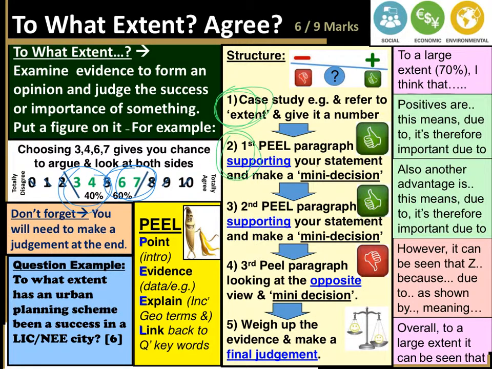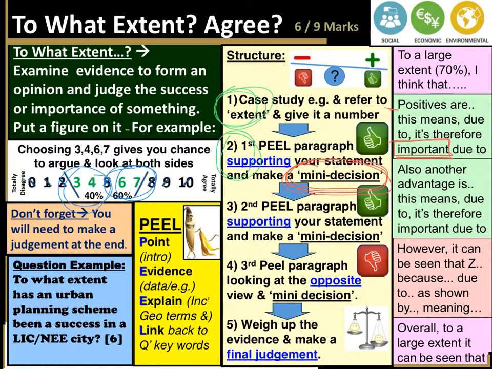Then the bit that people don't often do is make that mini decision, drop that in there somewhere. The mini decision, once you have done these things, in the green box on the right, so the positives are: this is due to, this means that, therefore. Your mini decision is that word there. This is important because, this is important due to. You've made a decision. That's assessment objective 3 on the exam board marking criteria. That's the application, the decision making.